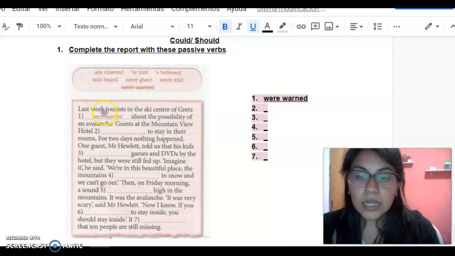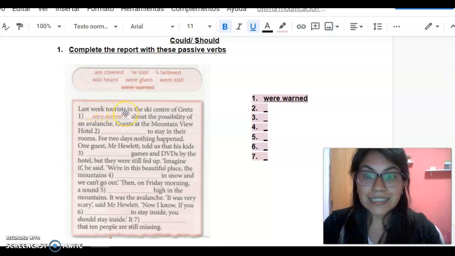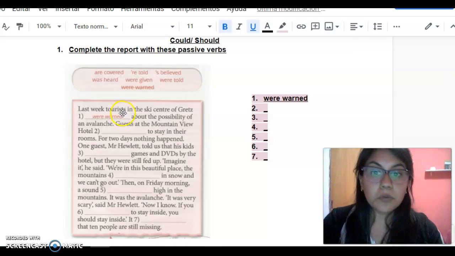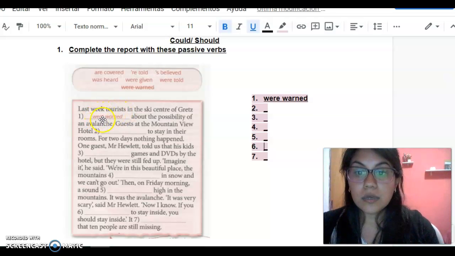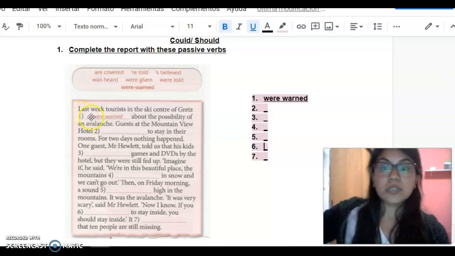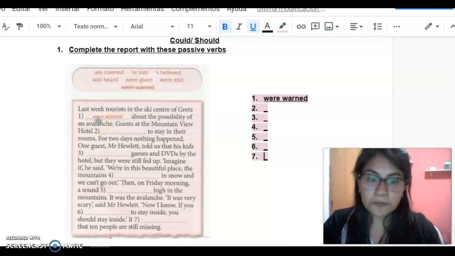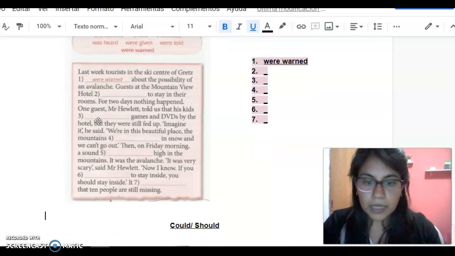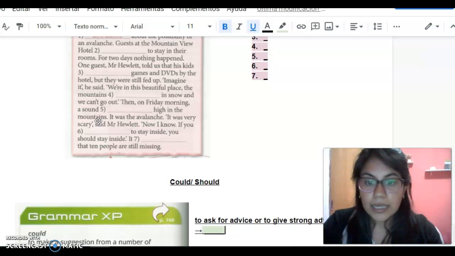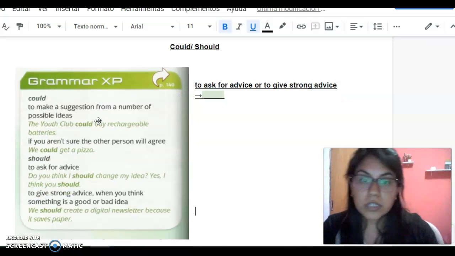For example, number 1 says last week tourists. It's plural, so that's why we use were, and it says last week, so that's why we use the past. Then you continue, and in the following activities you have to deal with could and should.